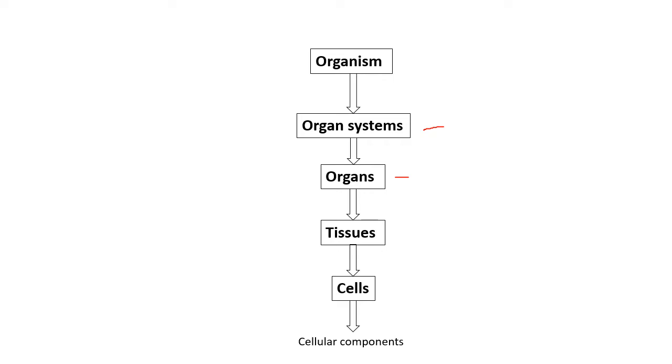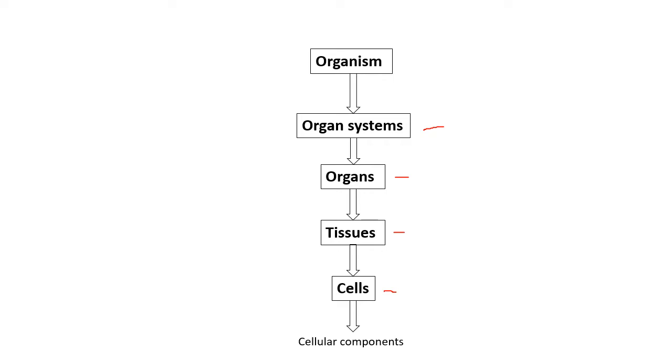Those organs are made up of groups of cells with a common function called tissues. Now from the digestive system, let me pick up the stomach. What does the stomach do? The stomach churns the food. For churning the food, it should have muscular tissue. Then it secretes gastric juices which contain HCl and pepsin, so it should have some cells which secrete the digestive juices. So the stomach is an organ made up of different types of tissues. The muscular tissues churn the food. The glandular tissues secrete the necessary enzymes. And these tissues are a group of cells.